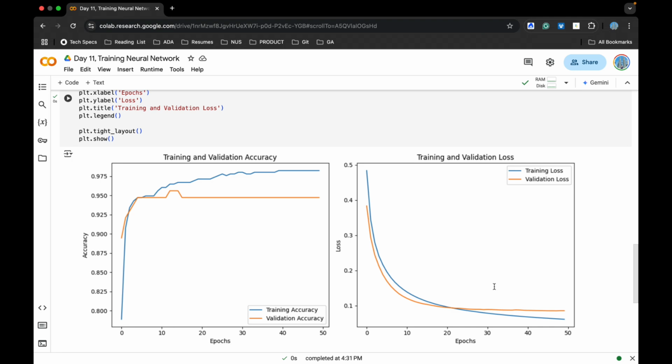As I've told you, a neural network has multiple parameters, because you have to choose the right learning rate, the right number of epochs, and the best optimizer. There are multiple parameters which you have to choose. You can also use a hyperparameter tuning kind of concept to implement the best neural network. So this is something which I would like to share today. In the next challenge, I'm going to come up with a more advanced topic of neural networks. Thank you guys.